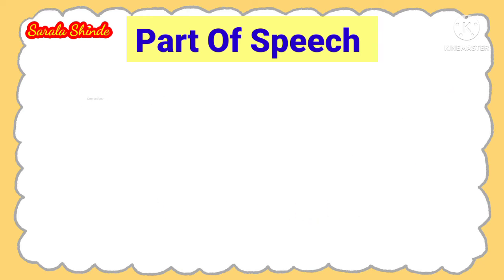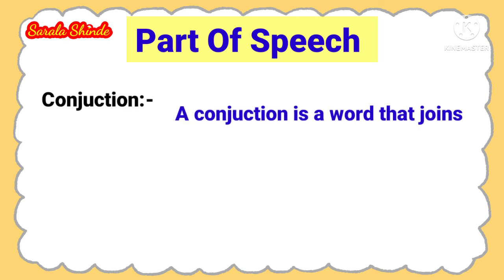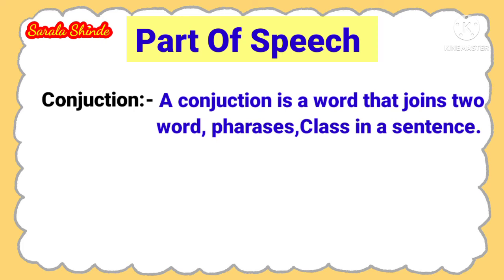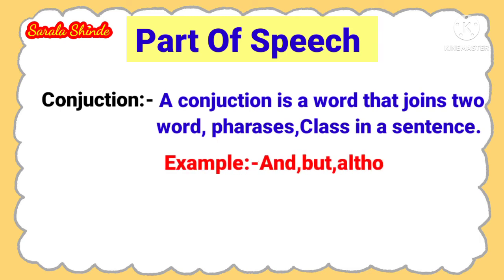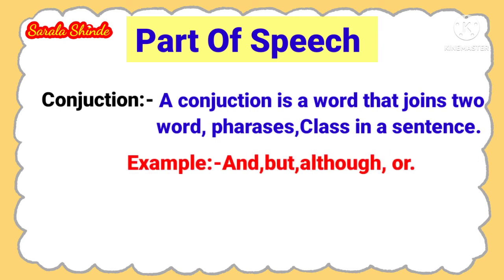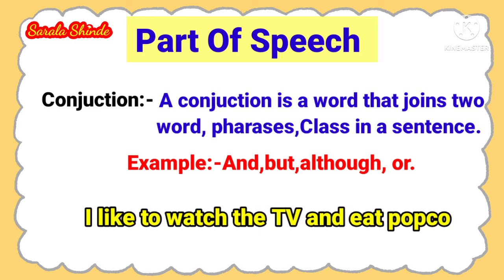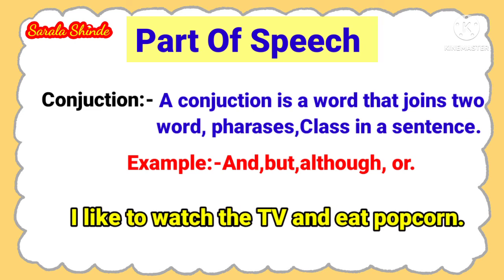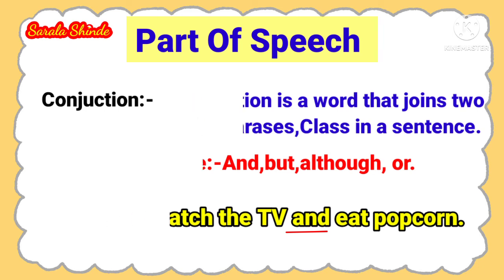Next, conjunction. What is meant by conjunction? A conjunction is a word that joins two words, phrases, or clauses in a sentence. For example, and, but, although, or. Sentence: I like to watch TV and eat popcorn. Here, and is a conjunction.